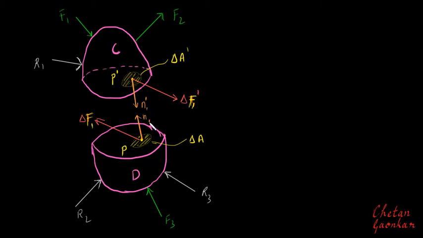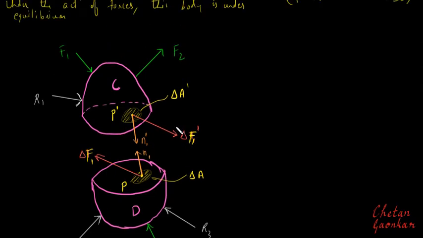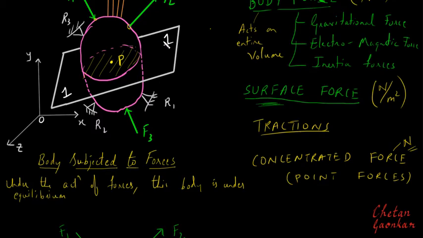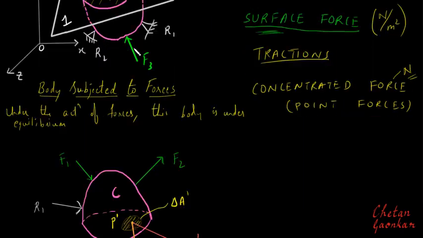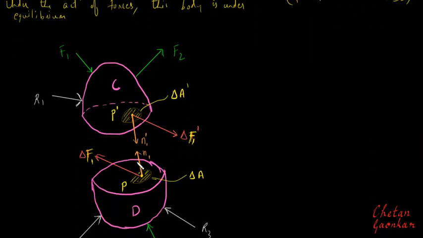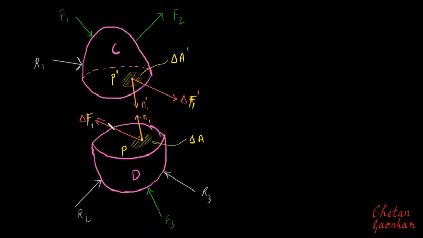Basically why I am calling these terms 1 and 1 dash is because this is the first plane. It is plane 1 which has cut this entire body into two parts. So I am calling them 1 because of this plane 1. I am calling these terms delta F1 and delta F1 dash. Basically you can consider it to be a resultant reaction force at this point, because of all these forces.